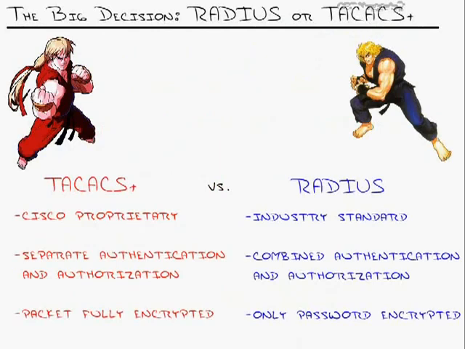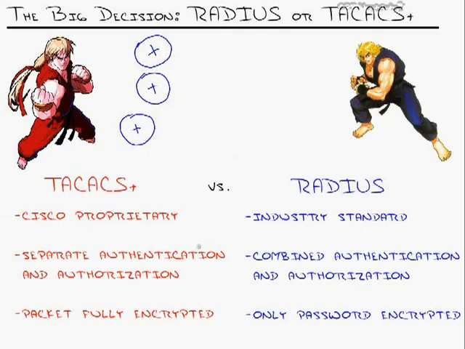Finally, let's compare our two street fighters, or protocols, TACACS and Radius, to see what the big differences are. Now you could go down and you could actually make quite a list of differences, but it boils down to these three. TACACS Plus, which is the newest version of TACACS, is Cisco proprietary. So, right there, if you've got Cisco routers and Juniper routers and HP routers and switches and all that kind of stuff, immediately TACACS gets ruled out because all of these different devices don't support the TACACS protocol. Radius is an industry standard, so everything supports using Radius to communicate to some central database.